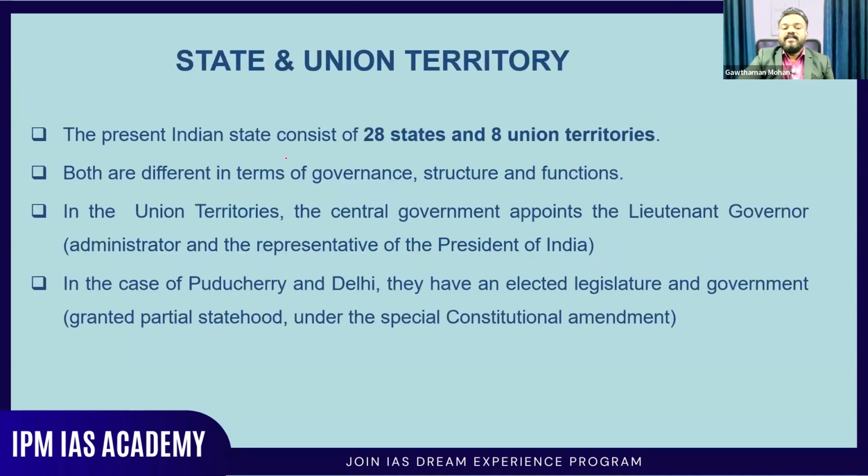So the present Indian state consists of 28 states and 8 union territories. You know that. Both are different in terms of governance, structure, and functions. So we have a union government, we have state governments, and we have union territories also. In the union territories, the central government appoints a lieutenant governor, and in the case of Puducherry and Delhi, they have an elected legislature and government.